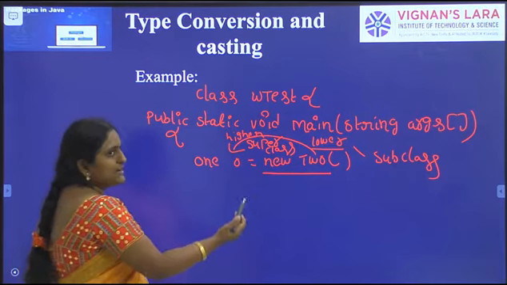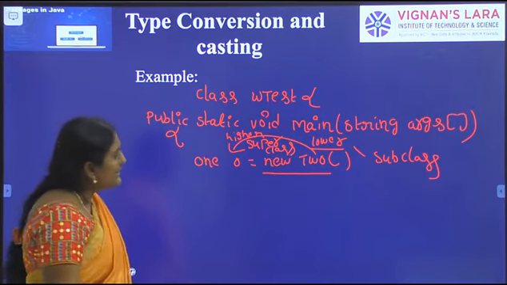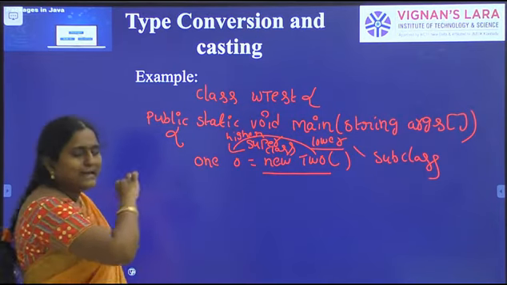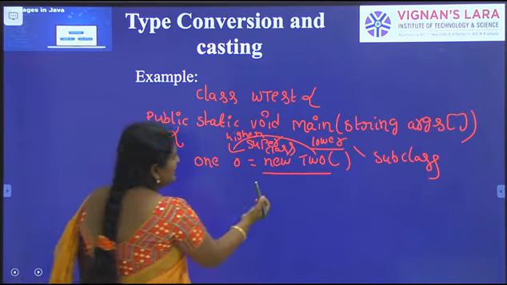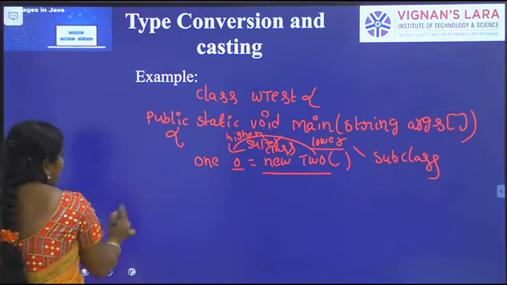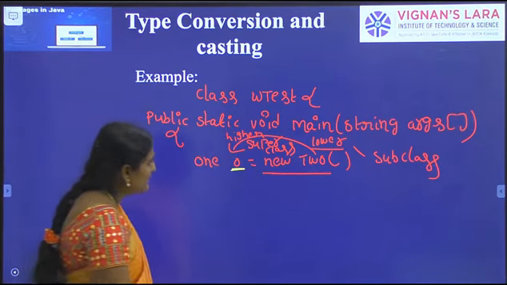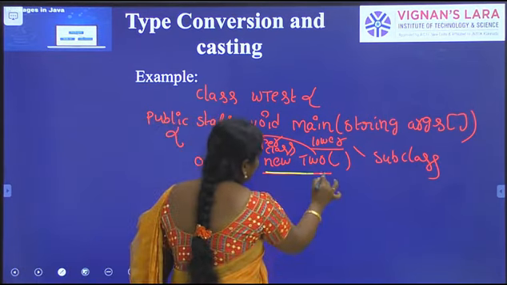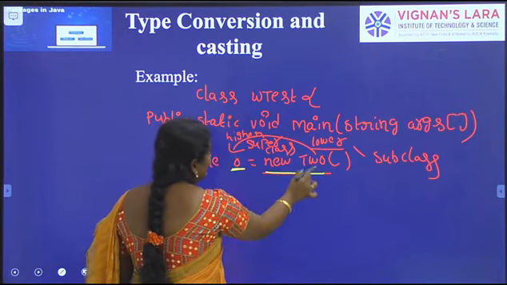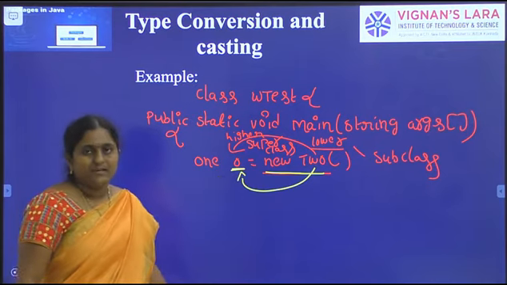So we are converting the lower class type to the higher class type. We can create a reference of the superclass, and we can create an object of the subclass. This object is assigned to the superclass reference.